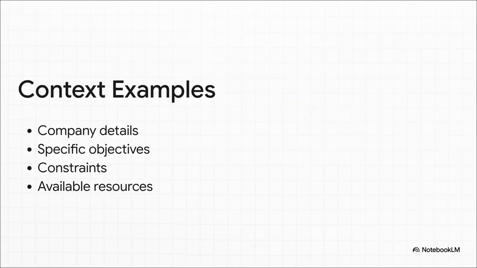This slide right here brilliantly illustrates what proper context looks like for a project brief. Notice how you don't just say, write a brief. You actually feed the AI your company details, the specific objectives, your constraints, and available resources. And this works for everyday tasks, too, like planning a family trip. Giving the AI context, like your budget, the ages of your kids, any dietary restrictions, that turns a generic list into something you can actually use immediately.